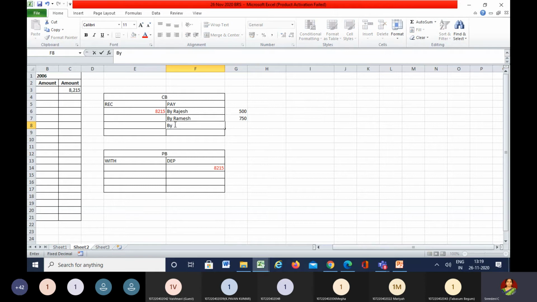Then Rakesh 400, followed by Ranveer 250, then Ranjit 600.